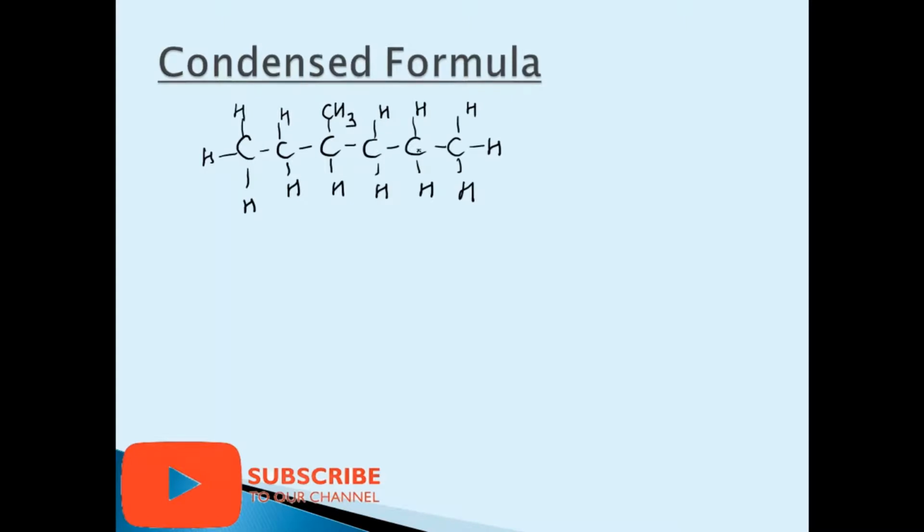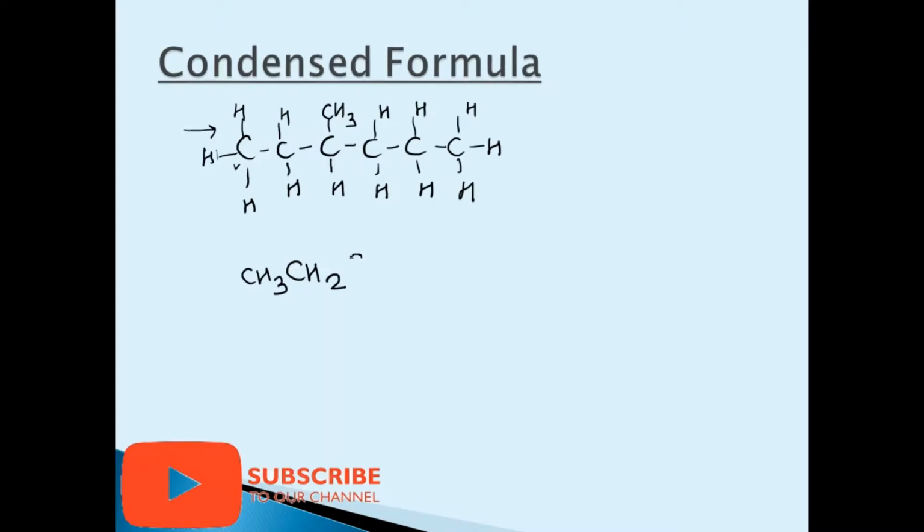1, 2, 3, 4, 5, 6. This is the longest carbon chain. Now we start from here. This is CH3. So CH3, done. Now this carbon has 2 hydrogens, CH2. Now this carbon, the third carbon, has this alkyl group.